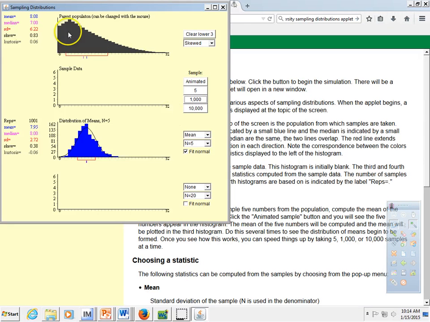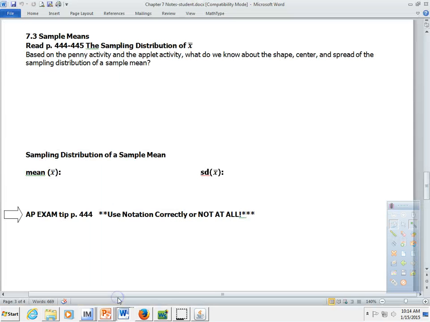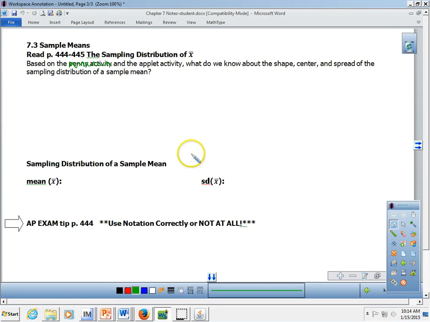Okay? Now, what do we know about the mean and standard deviation? And again, there isn't a whole lot of reveal as far as that goes. So let's go to answering some of your questions in your notes. Based on the applet activity, we'll pick that up here. What do we know about the shape, center, and spread?